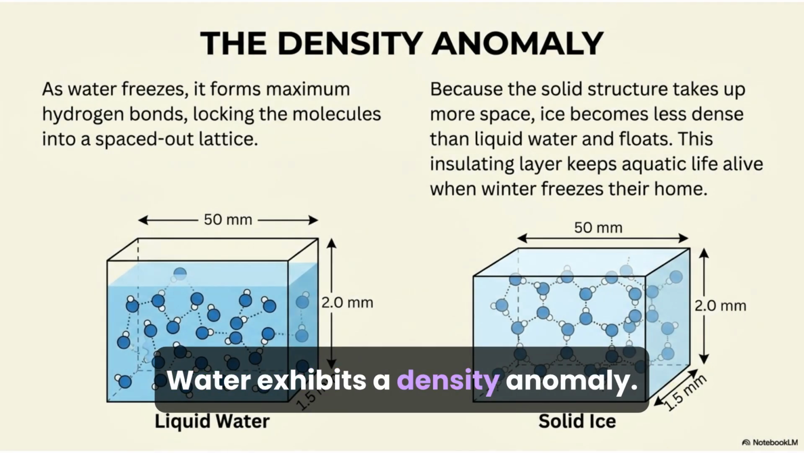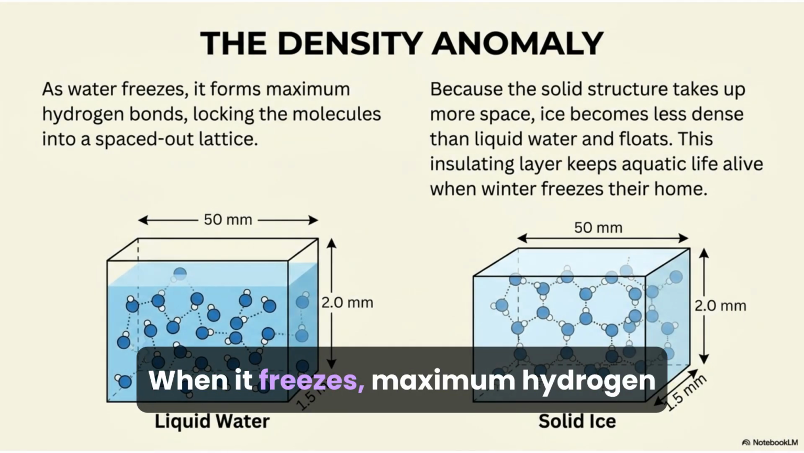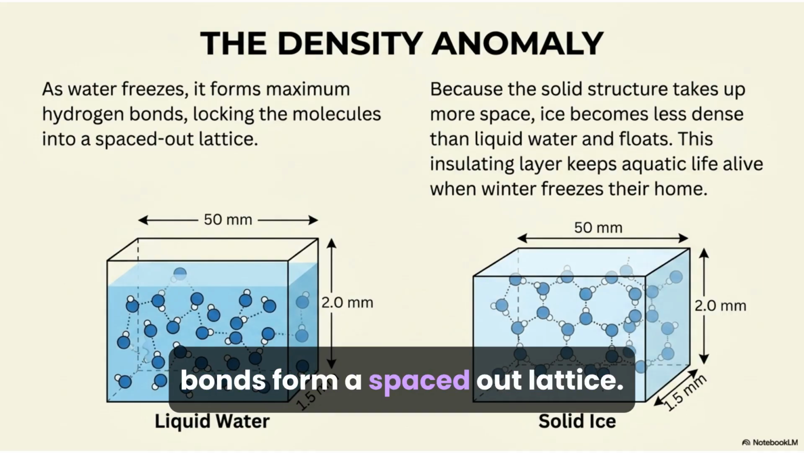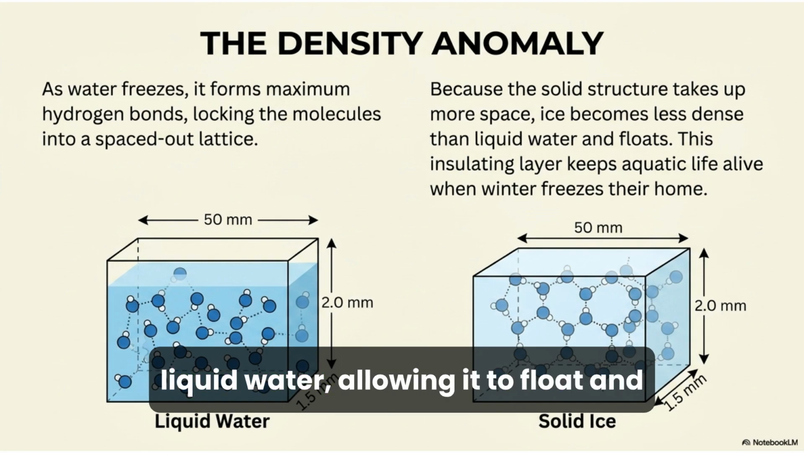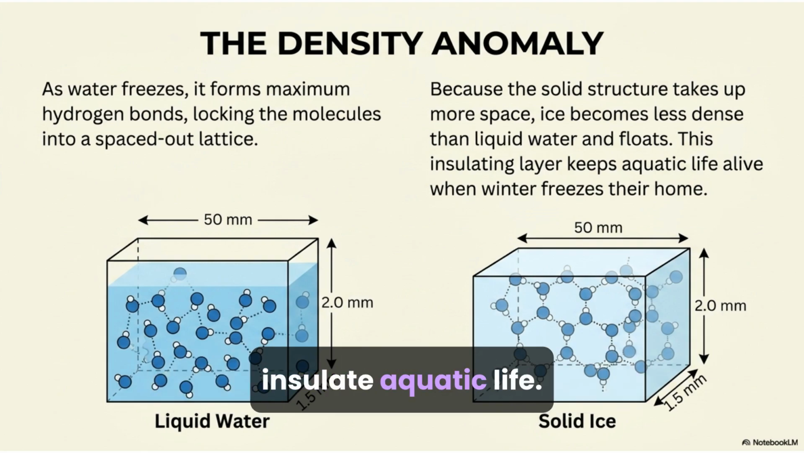Water exhibits a density anomaly. When it freezes, maximum hydrogen bonds form a spaced-out lattice. This makes solid ice less dense than liquid water, allowing it to float and insulate aquatic life.